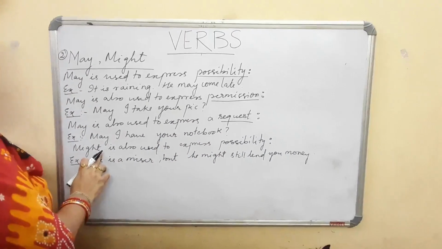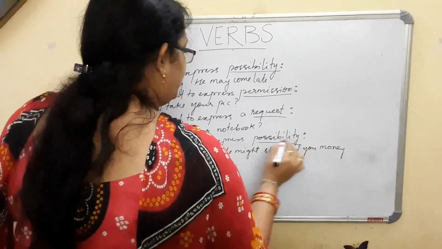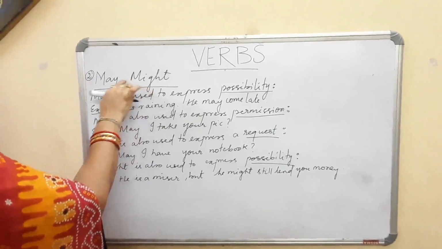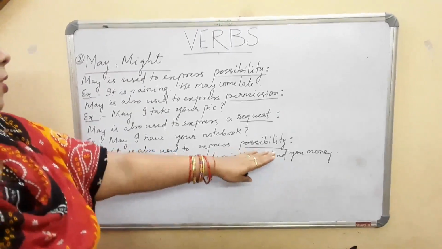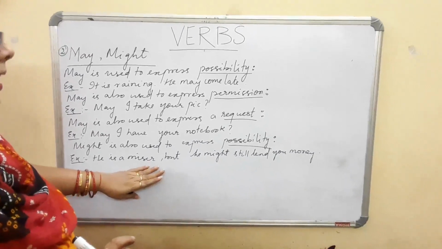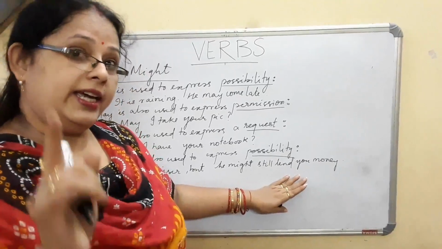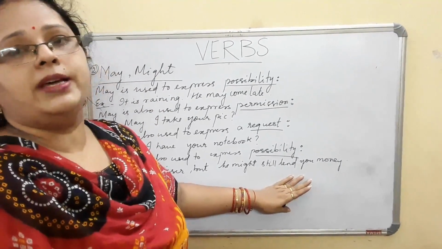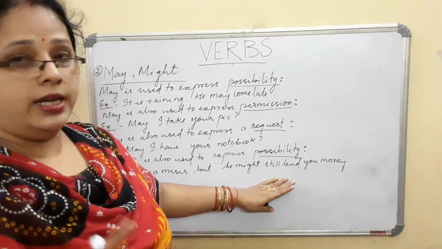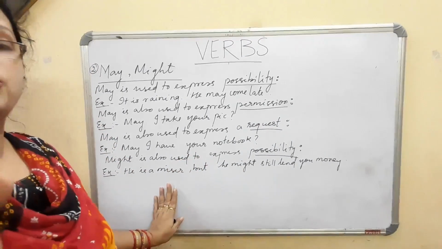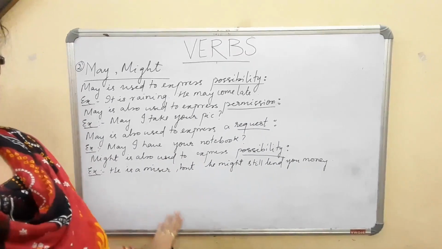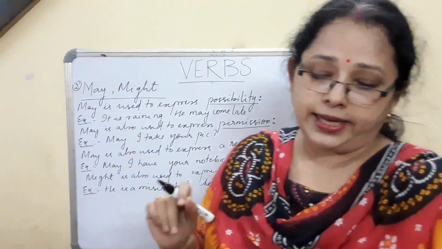Now, might is also used to express possibility. Might is the past tense of may. He is a miser, but he might still lend you money. So this is a possibility. Many a time, might is also used in indirect speech. Normally, might is used as a past tense in indirect speech.